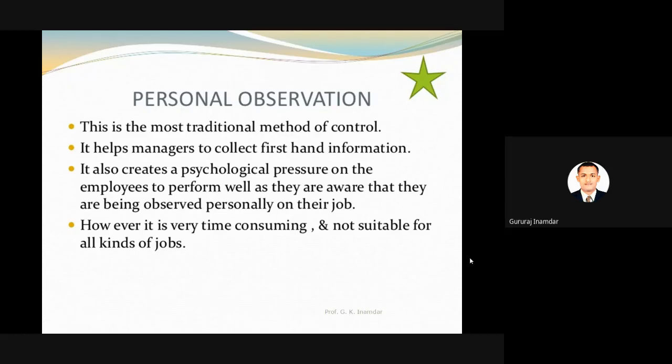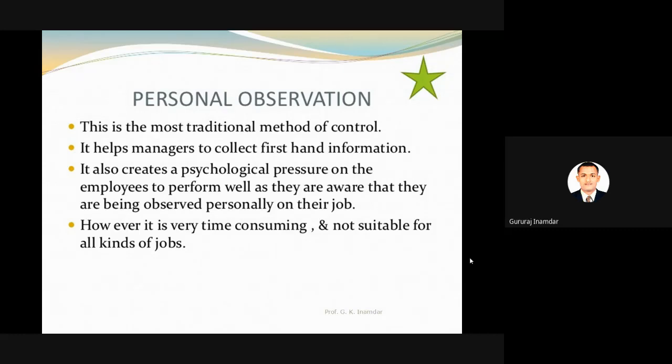However, it is very time consuming and not suitable for all kinds of jobs. So sometimes personal observation is difficult. Why? Suppose there is a production industry with a number of plants. The production area is very huge. Is it possible for the manager to check each and every part? The manager's role will increase, and this process is somewhat time consuming and not suitable for all kinds of jobs.